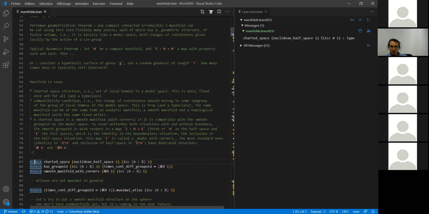For instance, if you look here at what is a charted space, you have 2 things. You have the model space, which is a Euclidean half space of dimension 1, just a half line. And then you have the closed interval 0, 1 in R. So this statement, charted space, Euclidean half space 1 and closed interval, is just asking for a set of charts from the closed interval to the half line. So that's what you can see here.